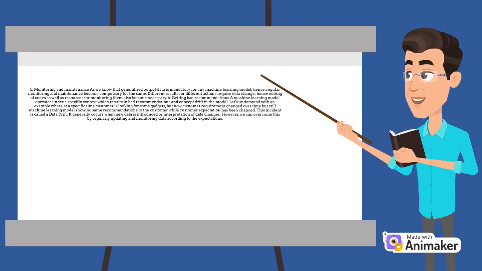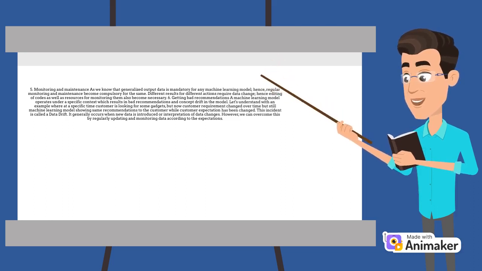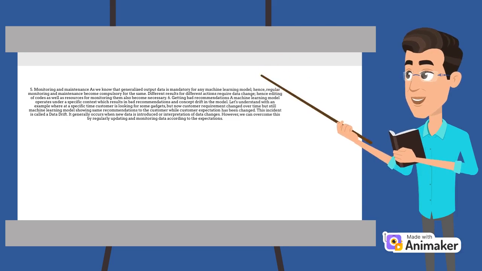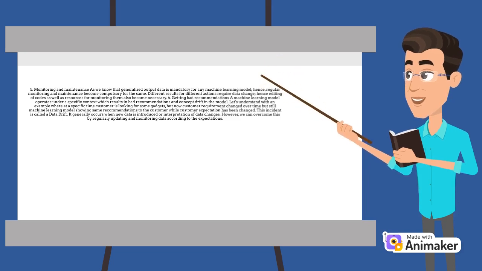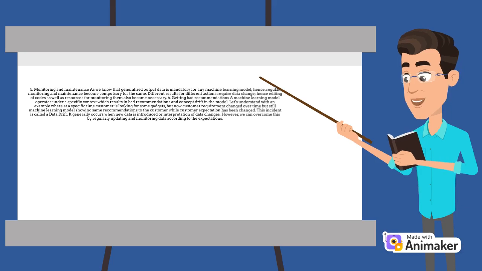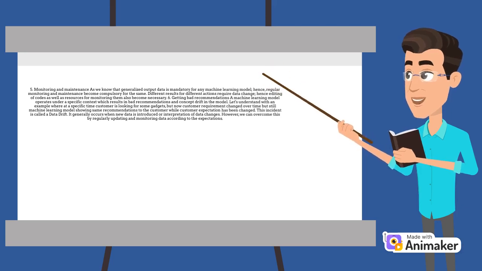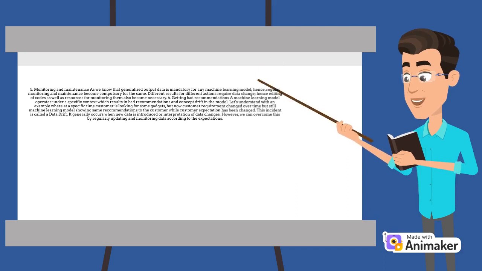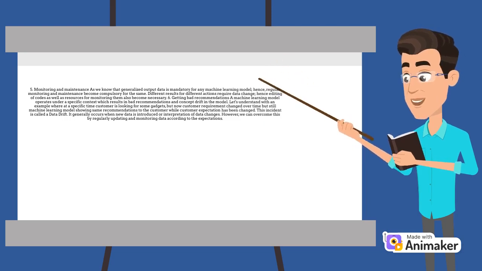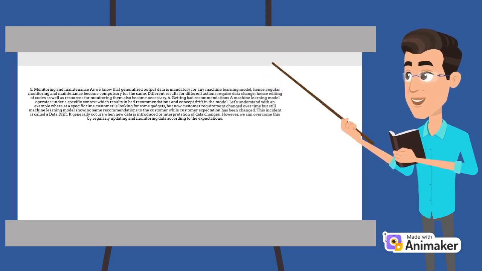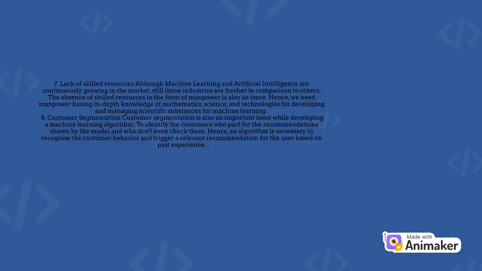6. Getting bad recommendations. A machine learning model operates under a specific context which results in bad recommendations and concept drift in the model. Let's understand with an example where at a specific time customer is looking for some gadgets, but now customer requirement changed over time but still the machine learning model is showing the same recommendations to the customer while customer expectation has changed. This incident is called a data drift. It generally occurs when new data is introduced or interpretation of data changes. However, we can overcome this by regularly updating and monitoring data according to the expectations.